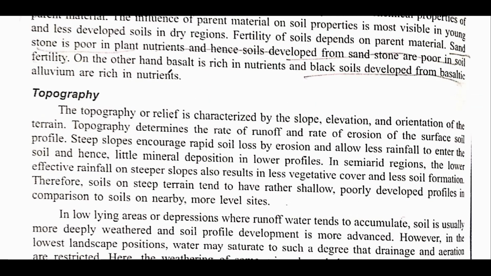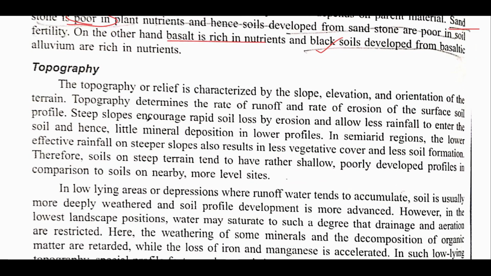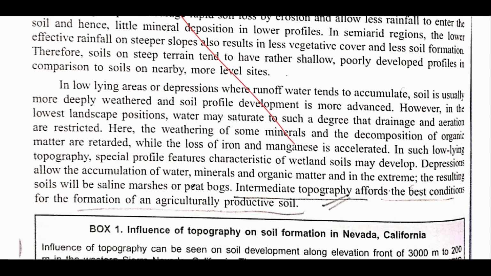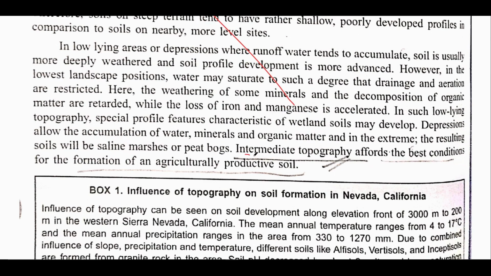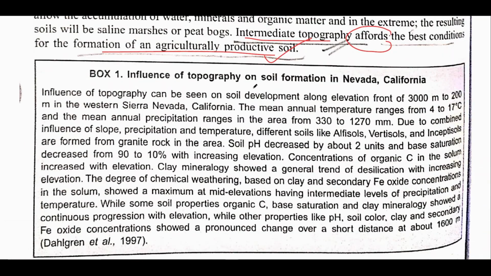One important part is that minerals rich in basalt form black soil, which is rich in nutrients. While soils formed from sandstones are poor in minerals and nutrients. Regarding topography, if there is a very high slope or a very low slope, both have a detrimental effect on the soil formation process, while intermediate topography affords the best condition for the formation of agriculturally productive soil.